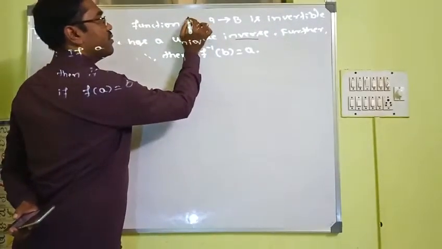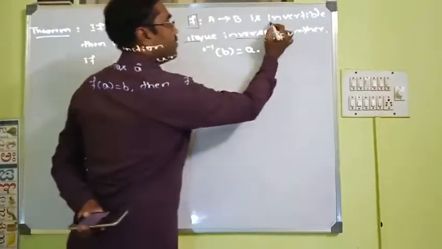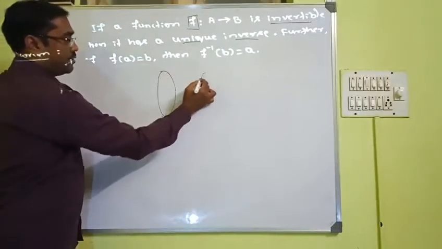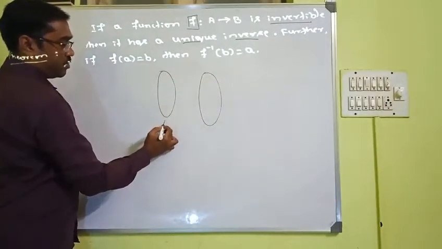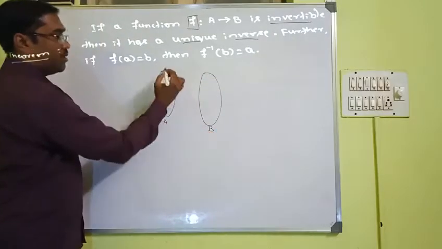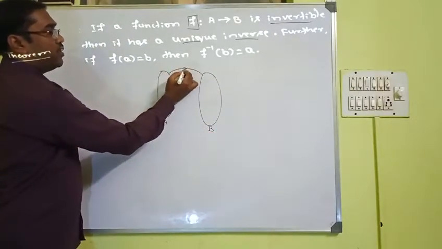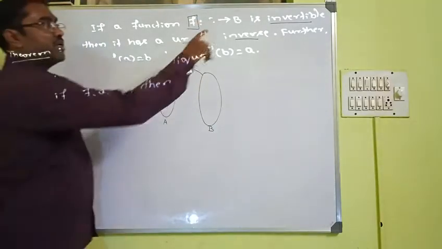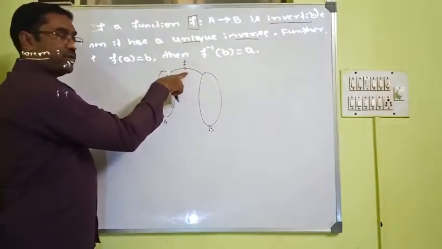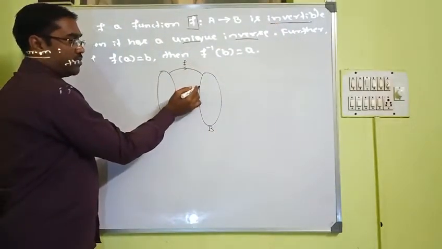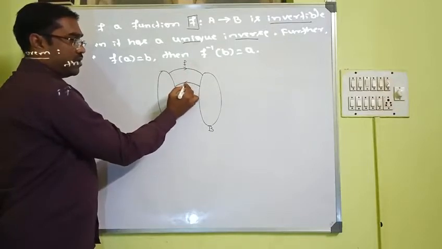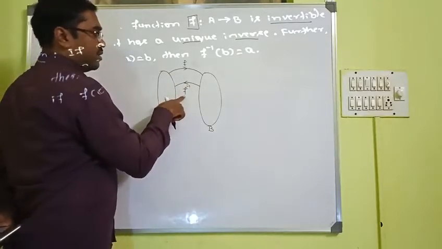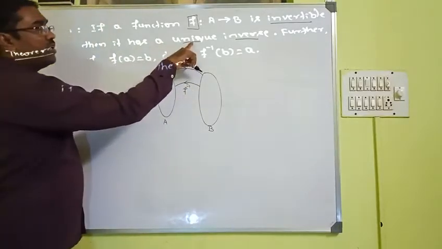That means whenever this function is invertible, suppose you have a set A and B, and this is your f from A to B. Then if it is invertible, invertible means it has an inverse function, f inverse, then this inverse is unique.